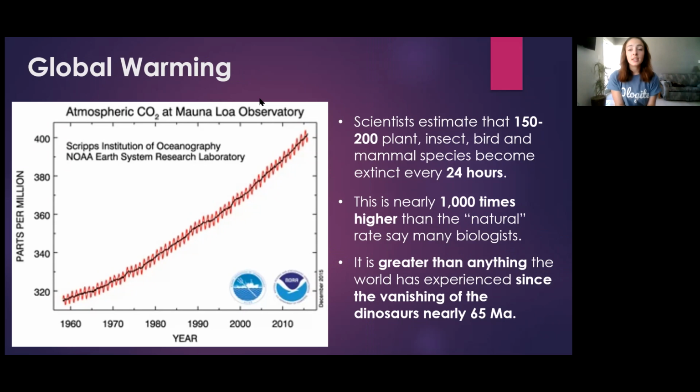Scientists estimate that 150 to 200 plant, insect, bird, and mammal species become extinct every 24 hours. This is nearly 1,000 times higher than the natural background rate, and it is greater than anything the world has experienced since the vanishing of the dinosaurs 65 million years ago. This graph on the left shows the increase in atmospheric CO2 concentrations from 1960 to today, and this is the main factor driving this sixth mass extinction.